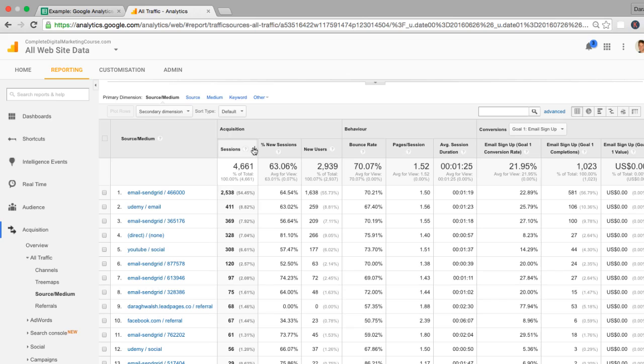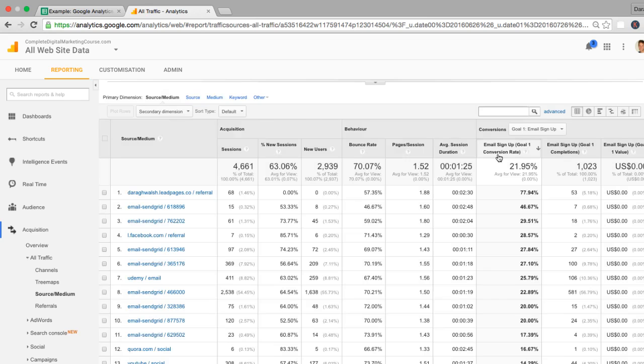Now, what you can do is not only look at the number of sessions. You can see that this list is organized by number of sessions. You can come across to conversion rate and look at those traffic sources which are converting well. So I want to click on this, and this will organize the list in terms of conversion rate. What I can see now is that it's not listed by number of sessions but by conversion rate. I can see that my homepage here has a fantastic conversion rate, although it's a much lower percentage of the visitors.